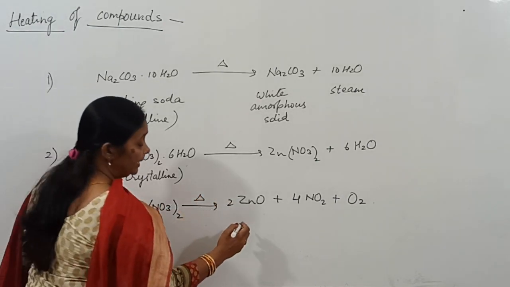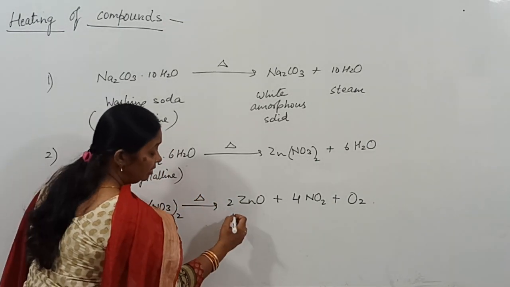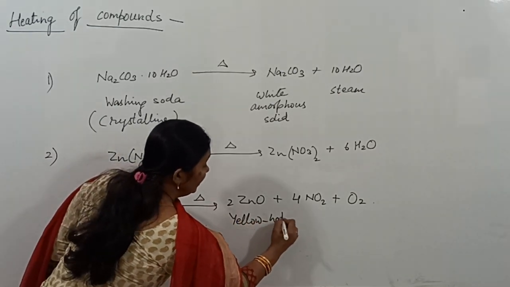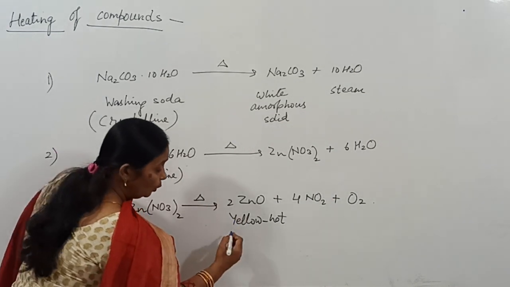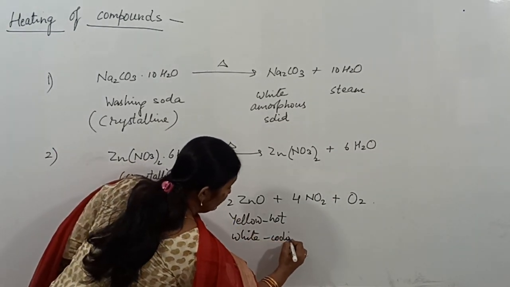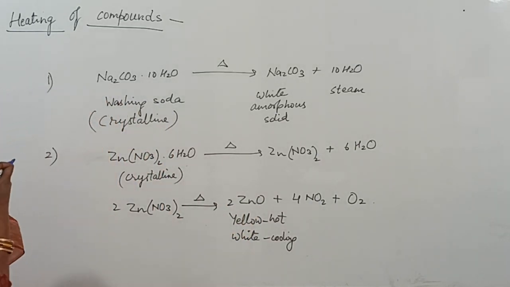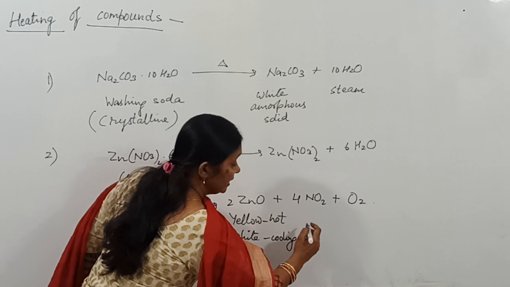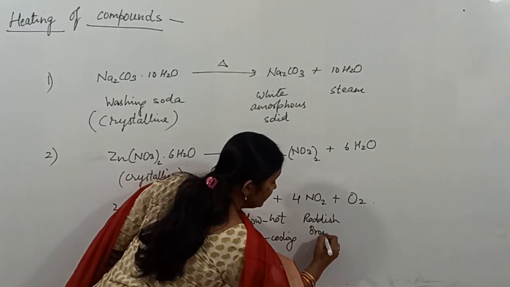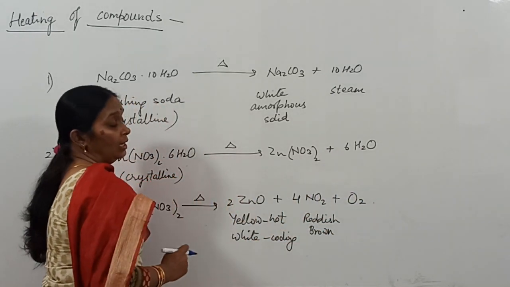This zinc oxide can be identified by its yellow color when it is hot, and on cooling it turns white. This is how you can identify this oxide of zinc. Nitrogen dioxide is a gas of reddish brown color, and it is mixed with oxygen, a colorless gas.